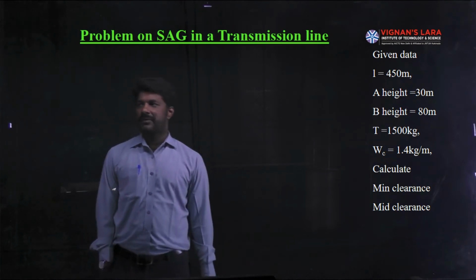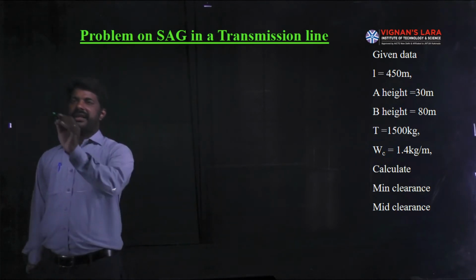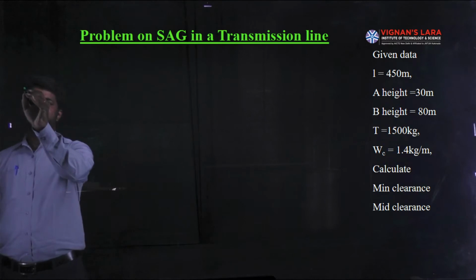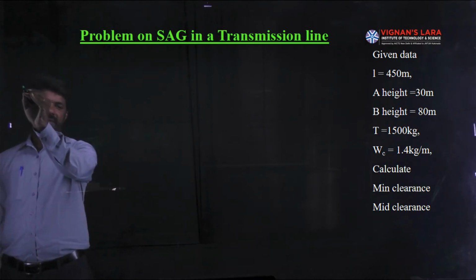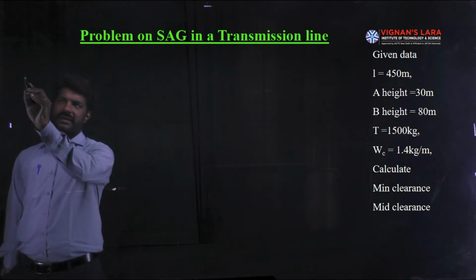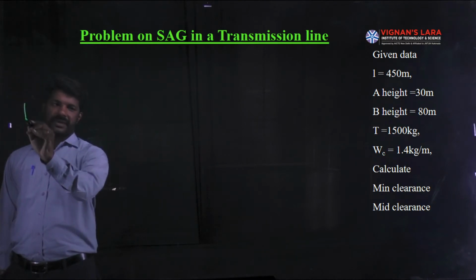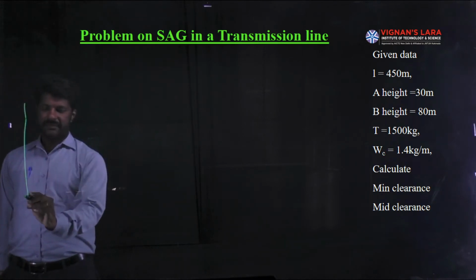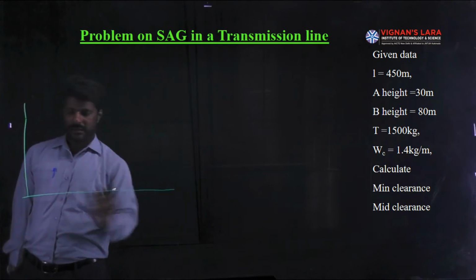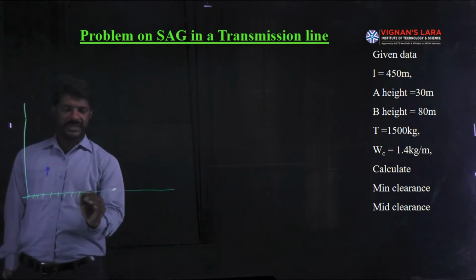This is the problem identified, and it can be solved with the help of our pictorial diagram. In the pictorial diagram, we can represent the height of the towers as follows. Let me assume this is the water level surface.